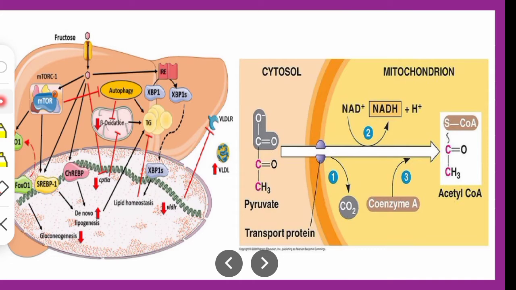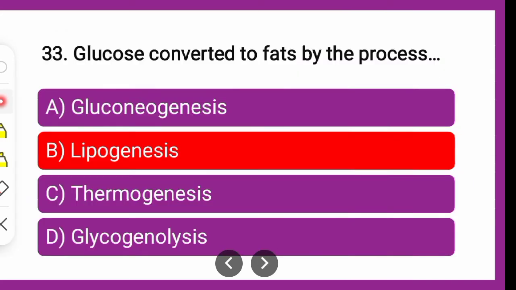and gets converted to triglyceride through triglyceride synthesis. So this conversion from acetyl-CoA to fatty acids and triglyceride is lipogenesis, that is the conversion of glucose to fats. So the correct answer is lipogenesis.